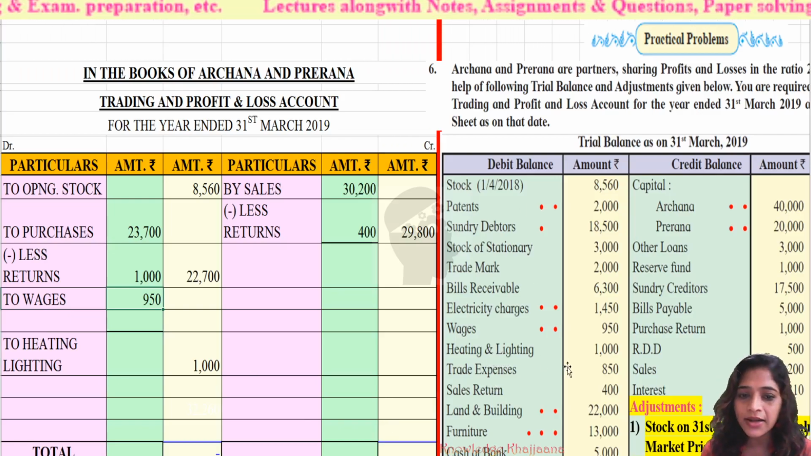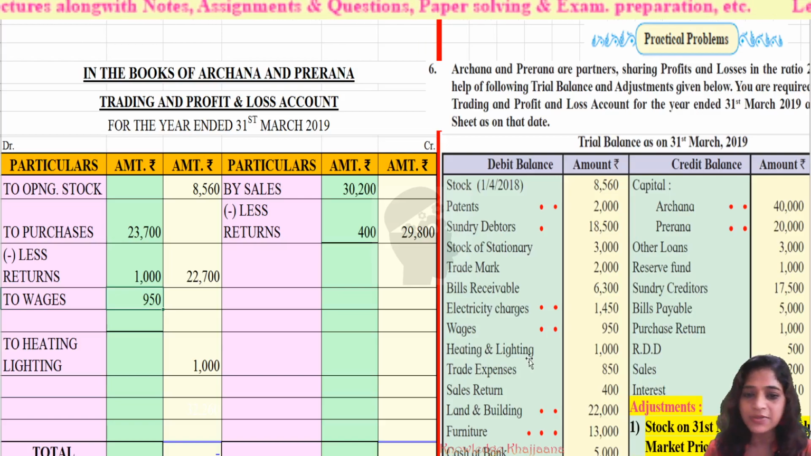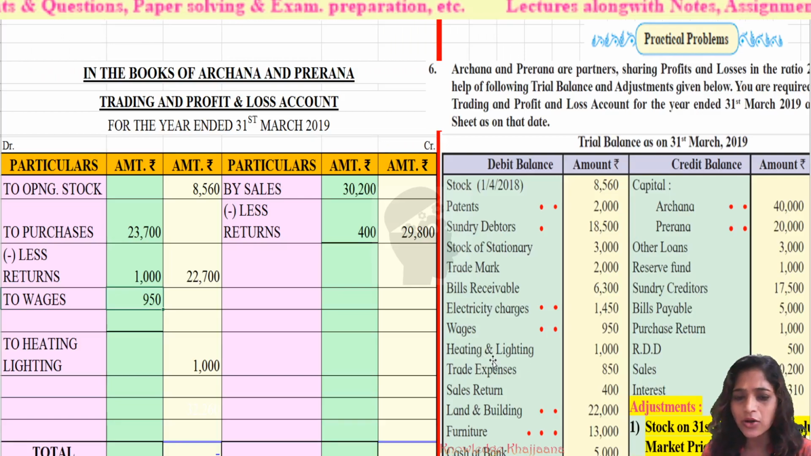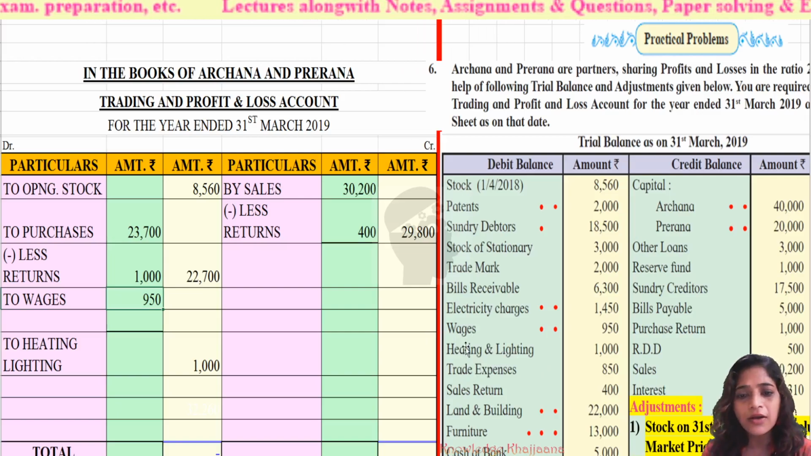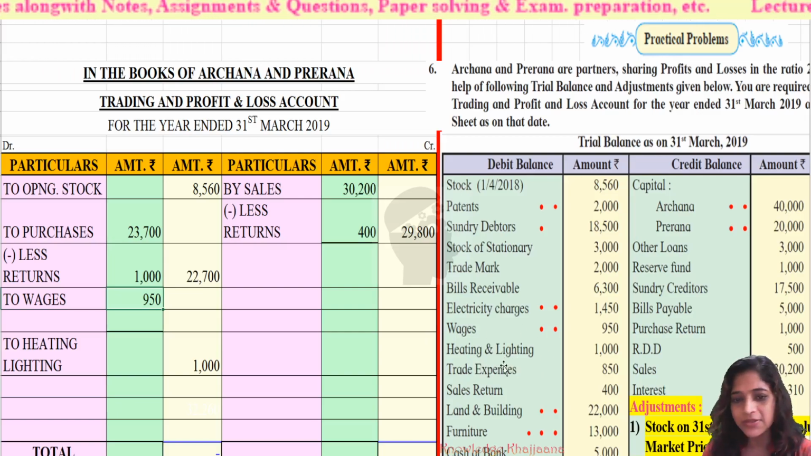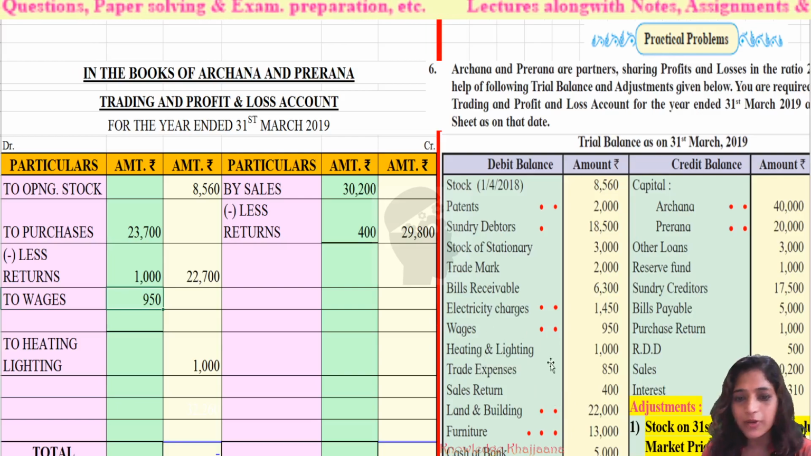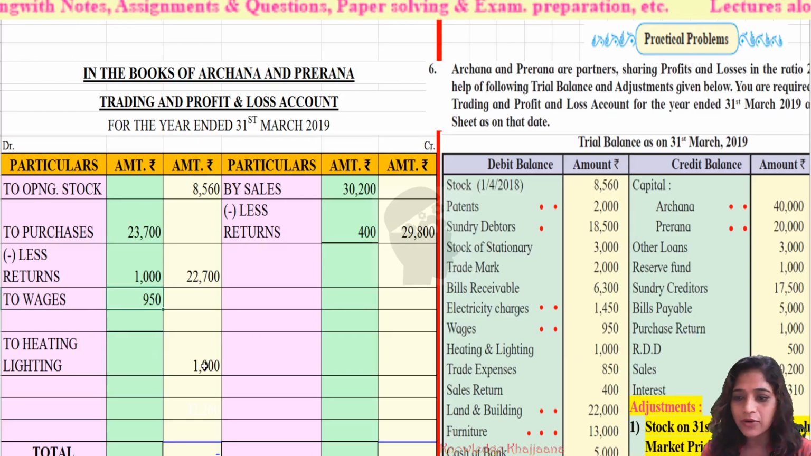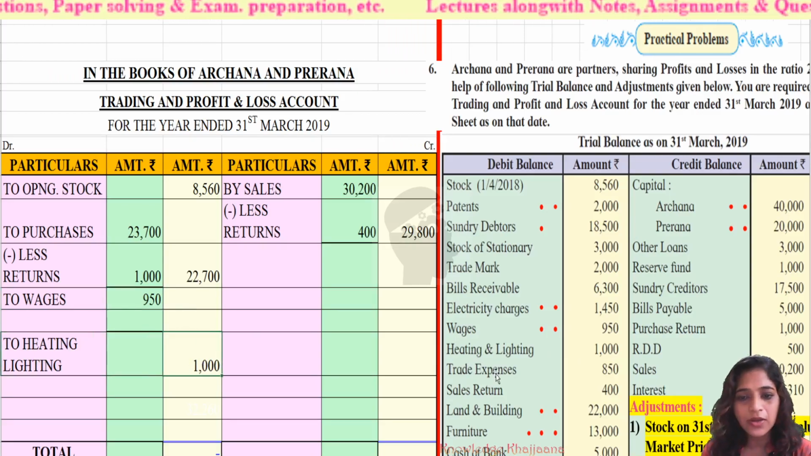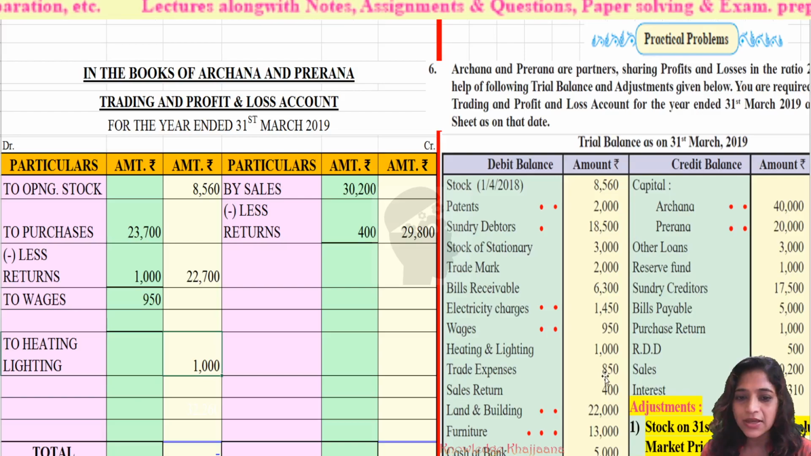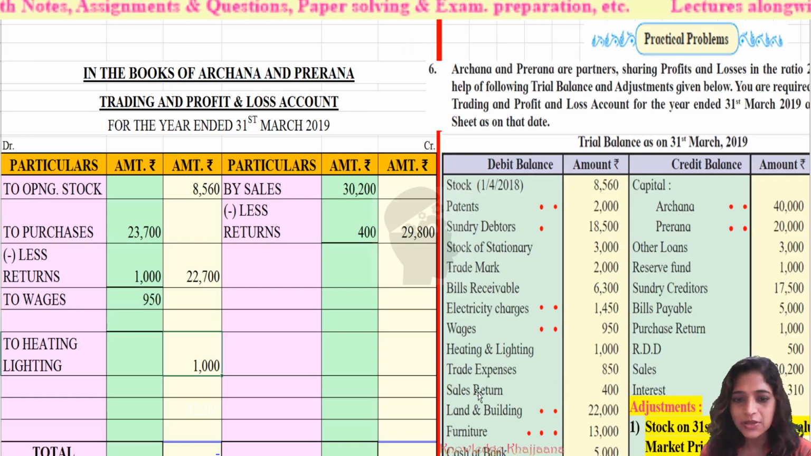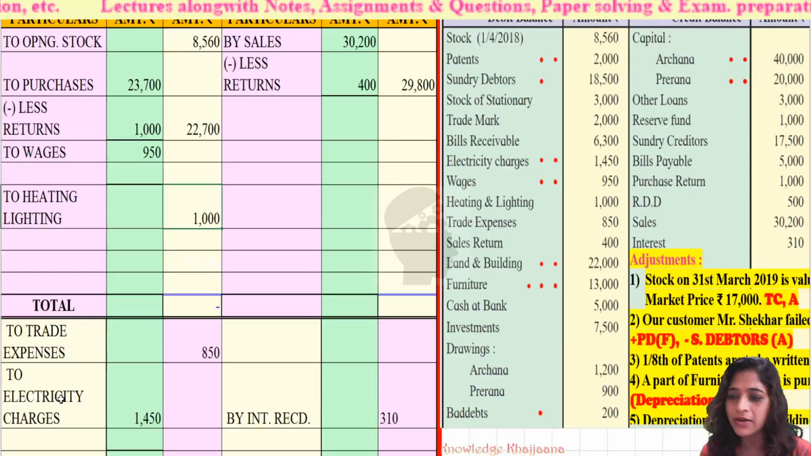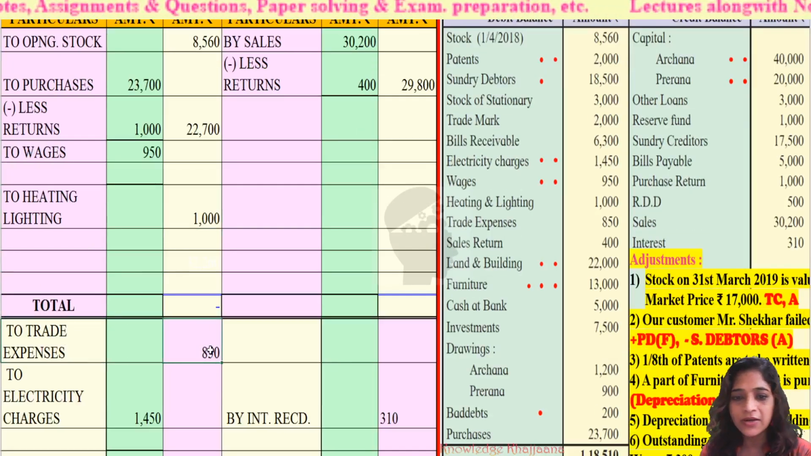Then heating and lighting, I have explained it. Heating and lighting are expenses which are a kind of electricity charges used under factory expenses for manufacturing purposes. This heating and lighting would have been utilized, so it will go to the trading account debit side, rupees 1,000. Next, trade expenses. I have explained the rule for trade expenses. So trade expenses should be recorded to the profit and loss account debit side, amounting to rupees 850.